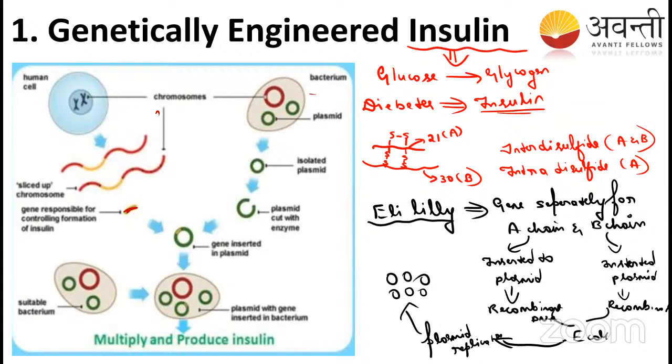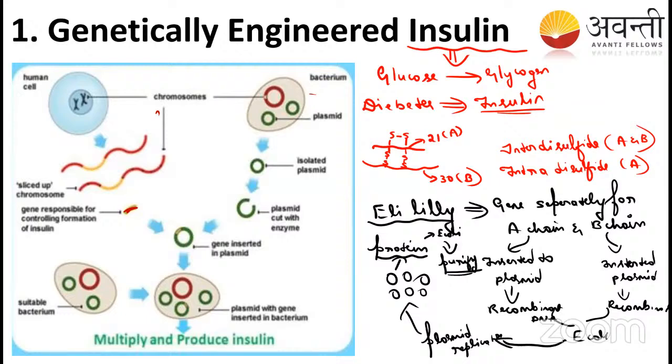Then it is converted into protein in the bacteria, and then we recover that protein, that peptide, the A peptide and the B peptide from the bacteria. So this gene is converted into the protein. You know that process, right? From the DNA, mRNA is synthesized from the sequence present in the DNA. Then from mRNA, the protein is synthesized. So this protein was synthesized in the E. coli. Then we purify this.